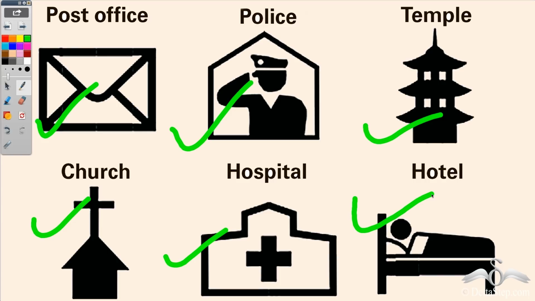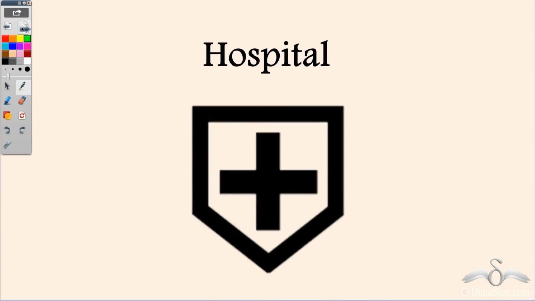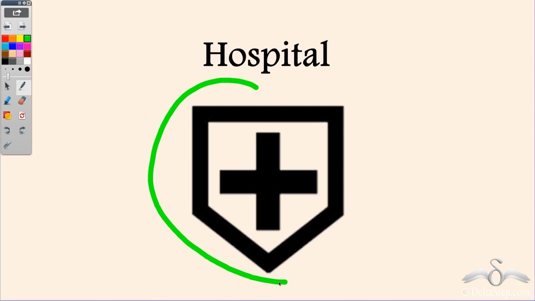But these are not definitive symbols. It doesn't mean that always you will find only these symbols for these things. It is not necessary. So for example, a hospital looks like in this particular image, but in some other map, you may find this as the symbol of hospital. So you see, every map maker may make a different symbol for the same object. So it will be very difficult for us to understand which symbol means what, because every map maker may have a different symbol. So for that, we have a solution.